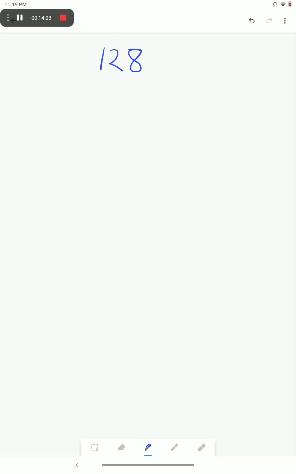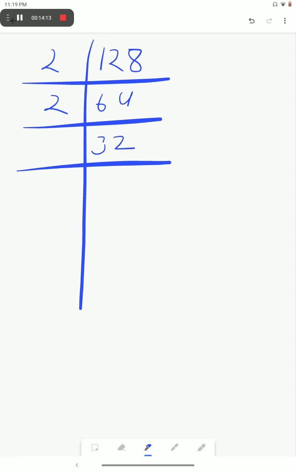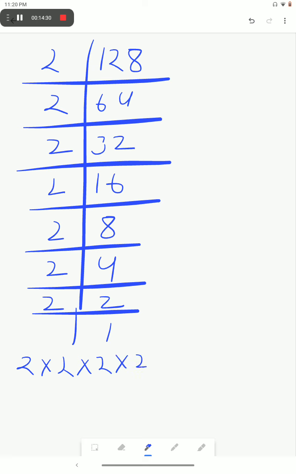Now next is 128. Again find its prime factors. What will we get? 2 6s are 12, 2 4s are 8, 2 3s are 6, 2 2s are 4, 2 16, 2 8, then 2 4, 2 2s are 4, then 2 1. Okay. What will be its prime factors? 2 into 2 into 2 into 2 into 2 into 2 into 2. Now this is forming a triplet. This is also forming a triplet, but this one is alone.